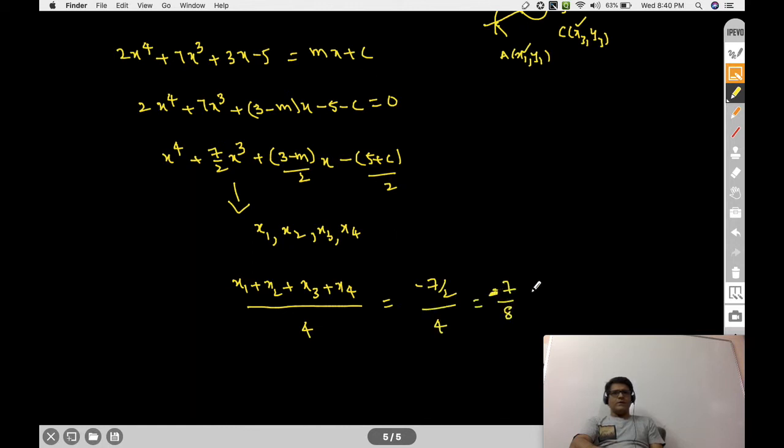So this is independent of the line because it does not contain the slope and y-intercept. So this is independent of m and c, therefore independent of the line. The value is minus 7 by 8.